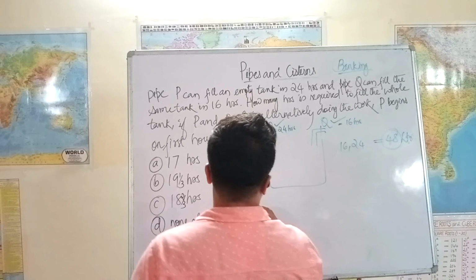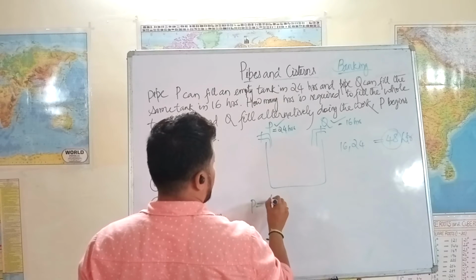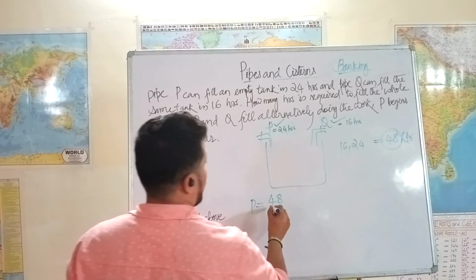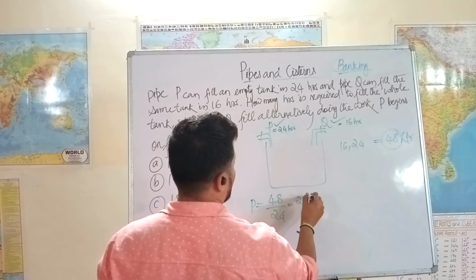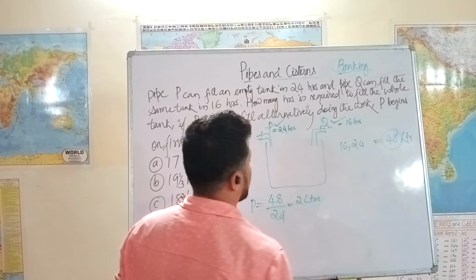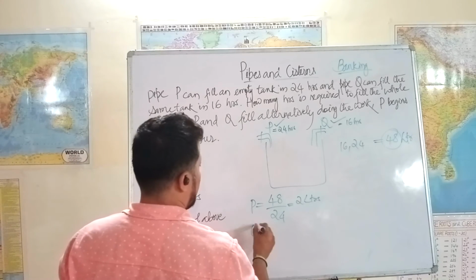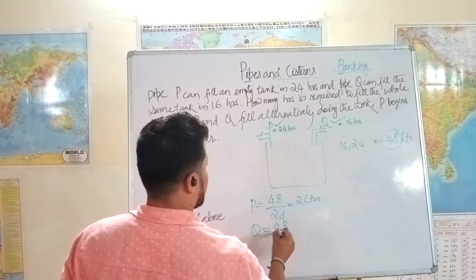Then P fills 1/24 of this 48 liters in an hour, since the tank is filled in 24 hours. So that means every hour it fills 2 liters. And Q similarly has the capacity to fill that 48 liters in 16 hours.